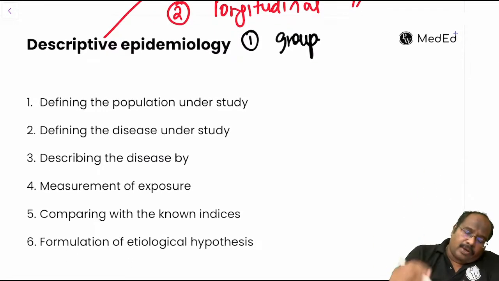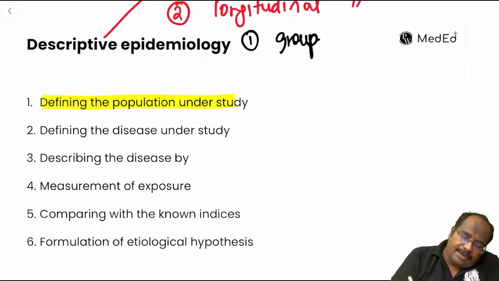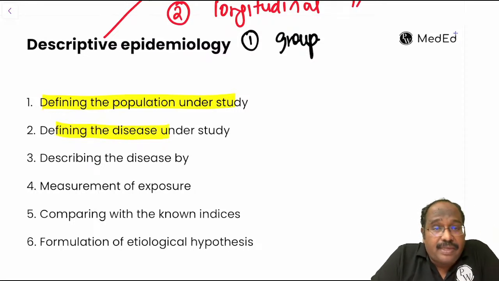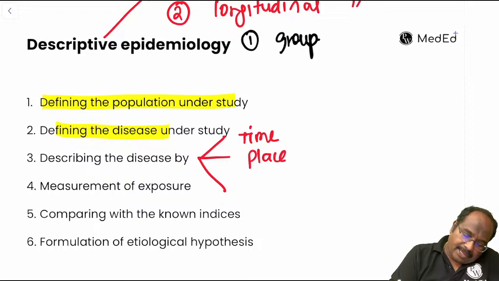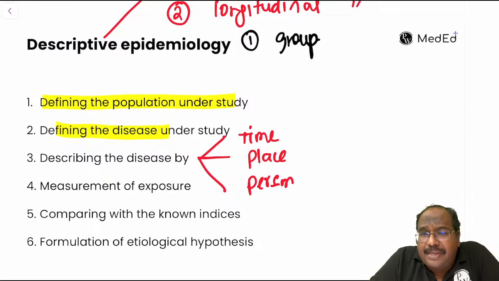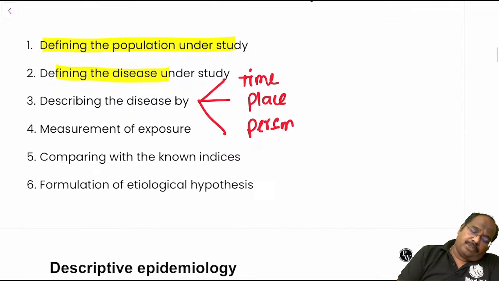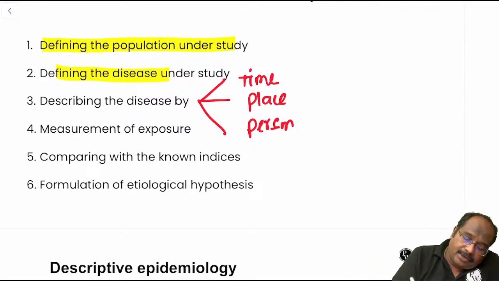The steps here: first, defining the population. Whichever population you are going to do the study in, define it. Then define the disease under the study. Whatever disease you are going to study, define it. Then describe the disease in terms of time, place, and person. Fourth step is measurement of exposure. You are going to measure the exposure. Then compare it with the known indices. That is the fifth step.